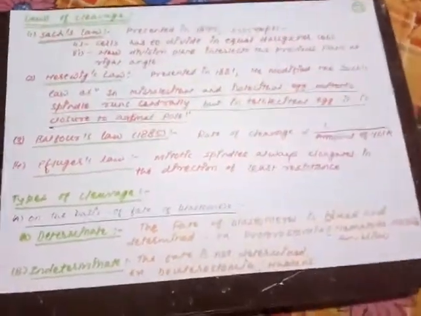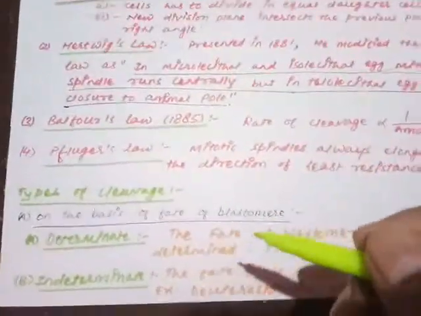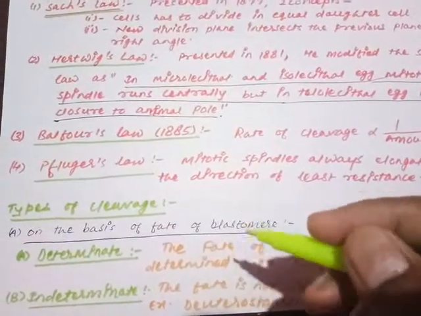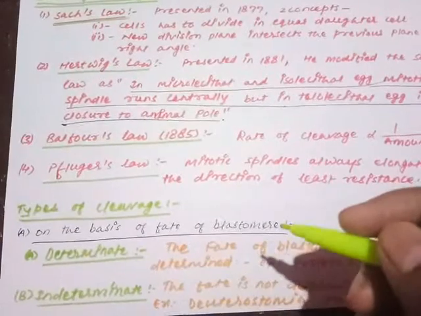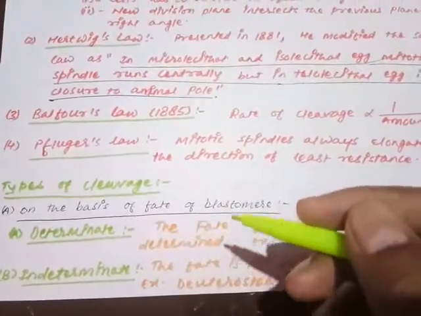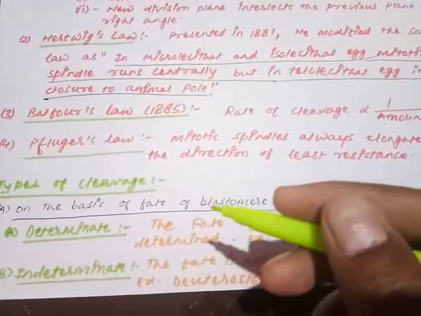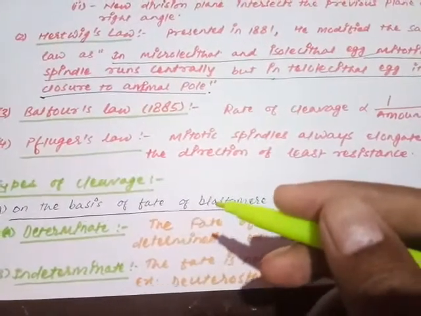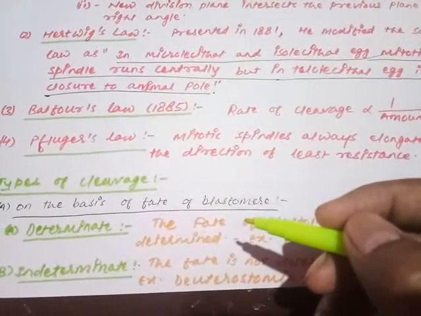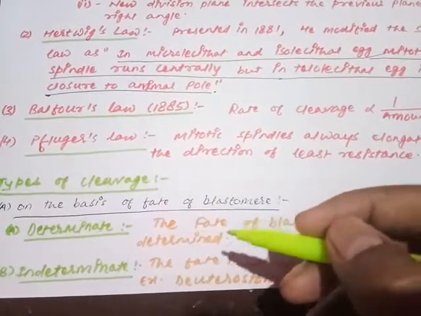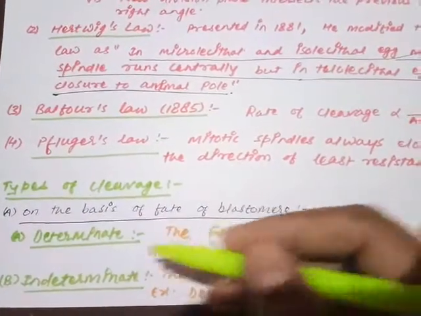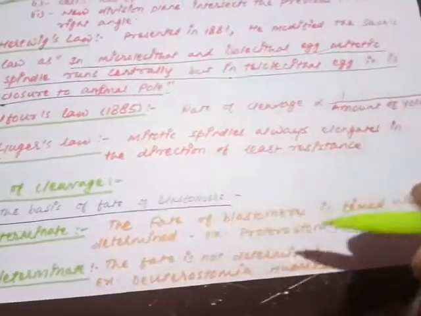Now moving on to the types of cleavage. We can classify the cleavage into two basic types. The first is based on the fate of the blastomere, and the second on the amount of yolk. You know very well that the resulting cells of cleavage are called blastomeres. How the blastomeres are going to be used in the future is the basis of this classification. The first one is called determinate cleavage.